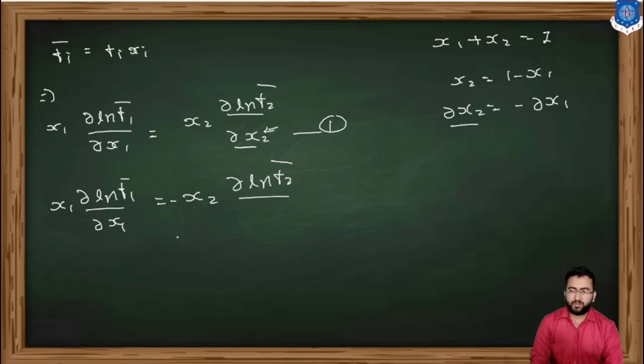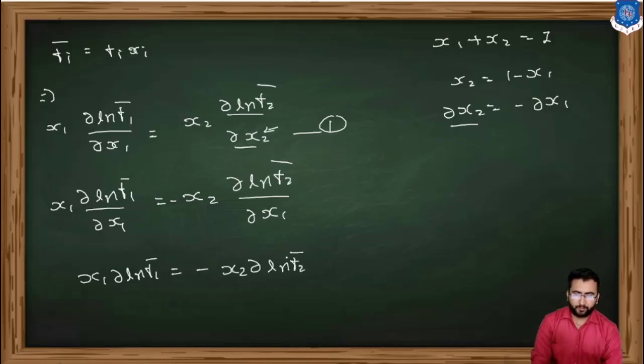Now taking x1 cancelled out from both sides, it becomes x1 del ln f1 bar is equal to minus x2 into del ln f2 bar. So let's suppose this is our equation number 2.